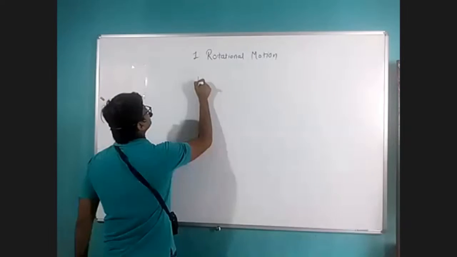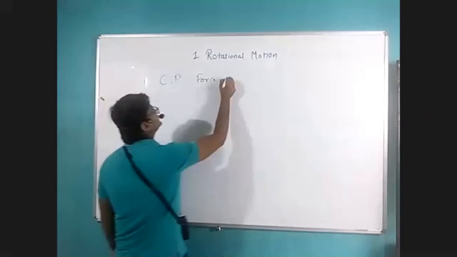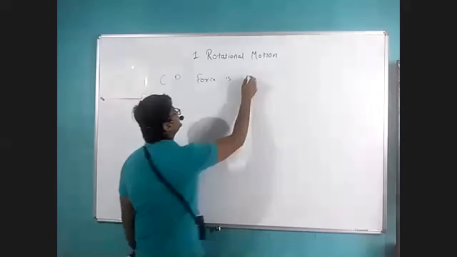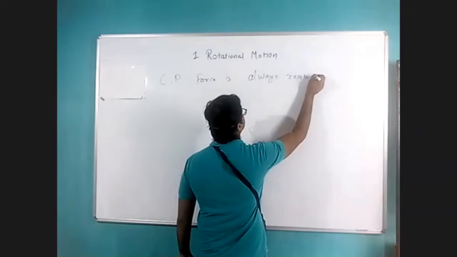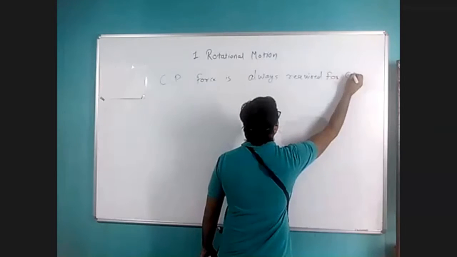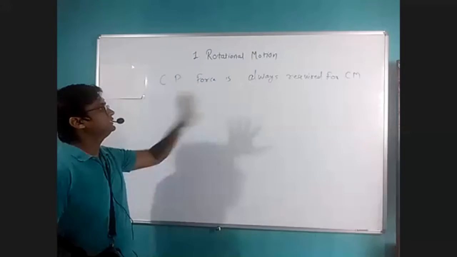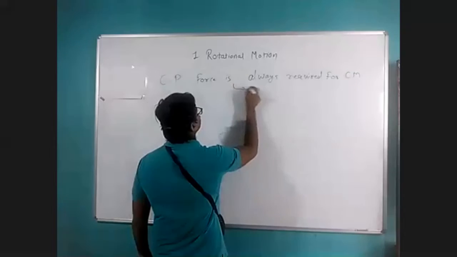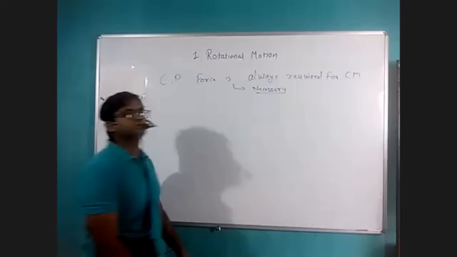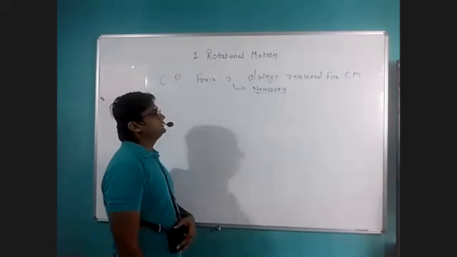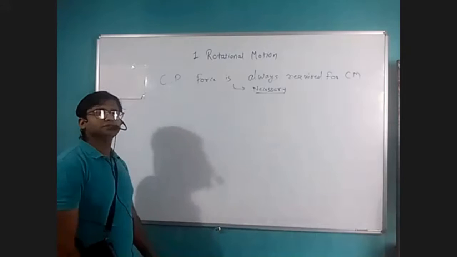is that centripetal force is always required for any kind of circular motion. It could be UCM or it could be non-UCM. This force is necessary. We can say it is necessary force. If this force is not present, there is no circular motion at all. So basically, the centripetal force is extremely necessary for any motion to be circular motion.